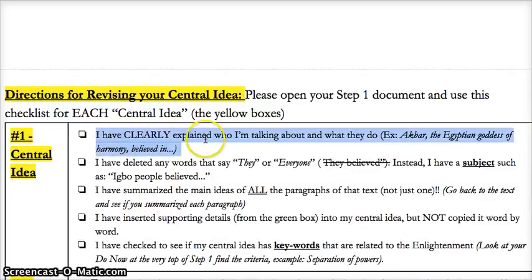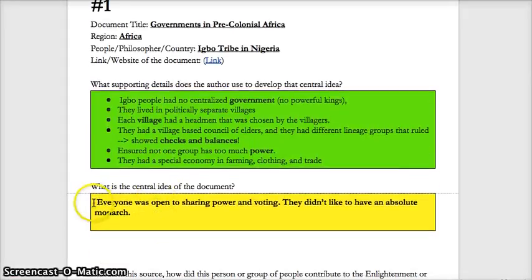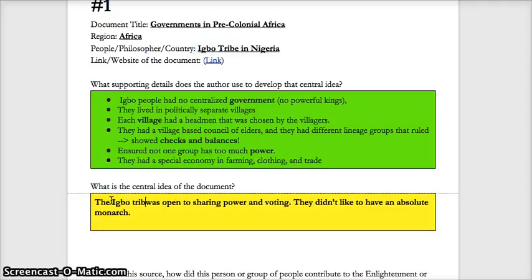So the first thing on the checklist is, the first thing I need to check is, have I clearly explained who I'm talking about and what they do? Let's see. Everyone was open to sharing power and voting. No, I haven't actually. So who am I talking about? Let me look over here. I'm talking about the Igbo tribe in Nigeria. So let me fix that. The Igbo tribe in Nigeria. And I'm going to leave that open and continue it.